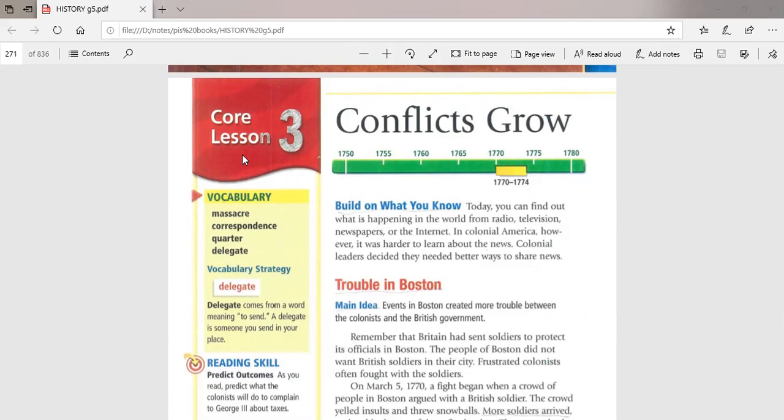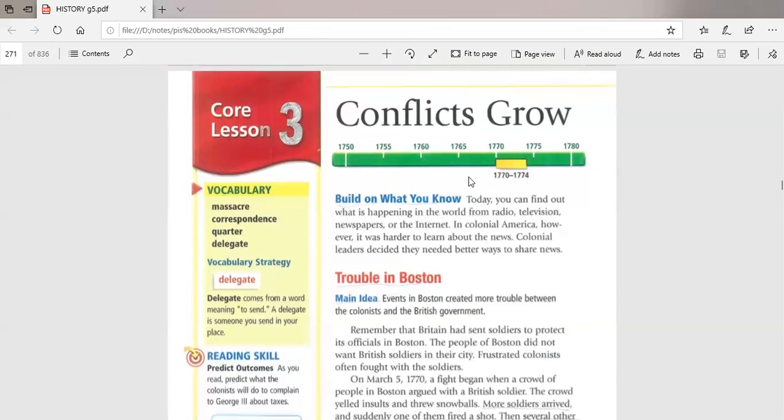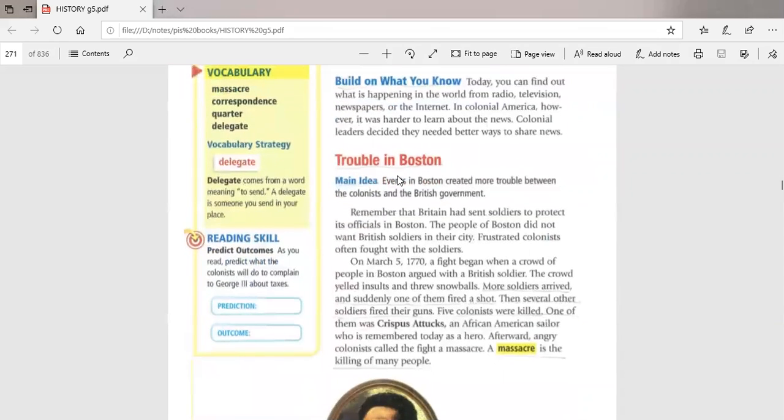Okay. So now in this lesson, we're going to speak about that conflicts grow. What does it mean, conflicts grow? It means that the problems between the Americans and the British government started to increase. The first title we have today is Trouble in Boston. What happened in Boston is a problem or a conflict between five colonists and the British soldiers. This conflict led to a massacre, or killing, of many people.